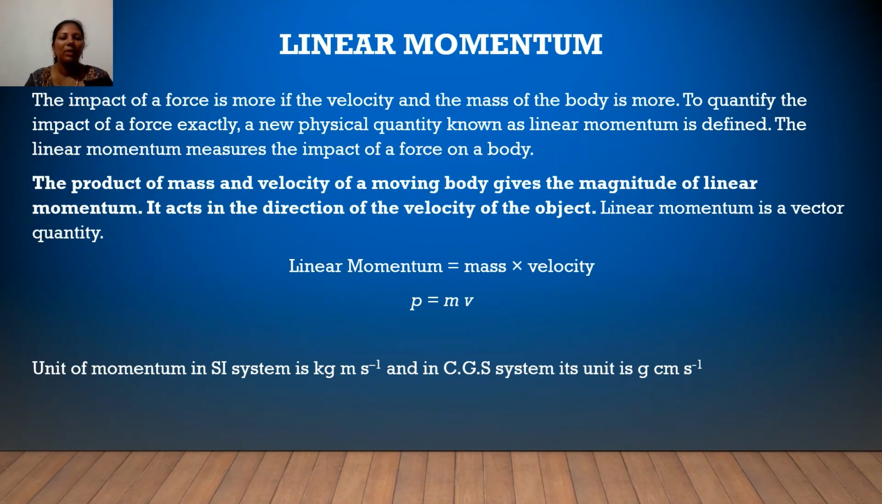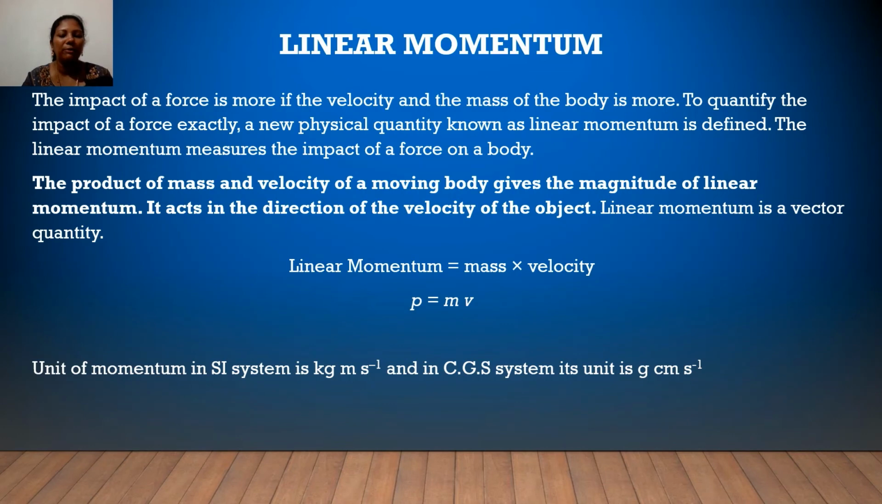Linear momentum. The impact of a force is more if the velocity and the mass of the body is more. To quantify the impact of a force exactly, a new physical quantity known as linear momentum is defined. The linear momentum measures the impact of a force on a body. The product of mass and velocity of a moving body gives the magnitude of linear momentum. It acts in the direction of the velocity of the object. Linear momentum is a vector quantity because it has both magnitude and direction.